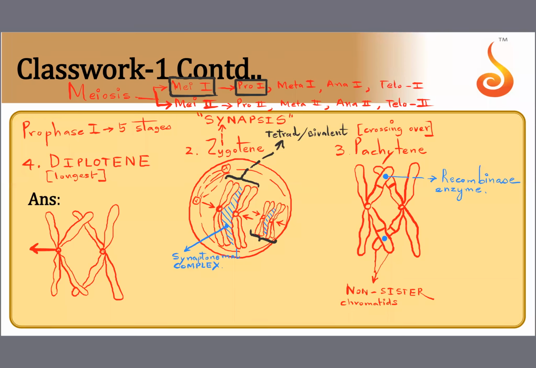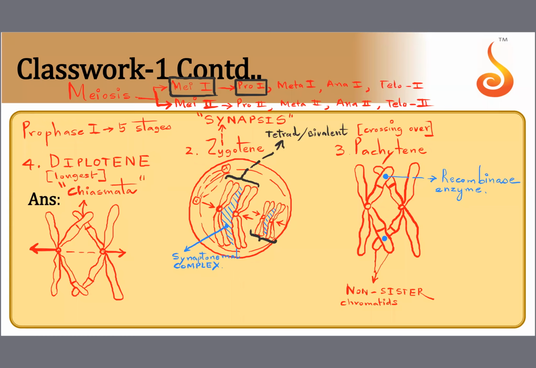See, a lot of space is there between them. They start repelling. So let me show you the points where crossing over happened. And see these X-shaped structures. There is an X over here on top, wherever the overlapping and crossing over took place, and there is an X over here. What are these structures called? These structures are called chiasmata. The chiasmata become very clearly visible during diplotene.